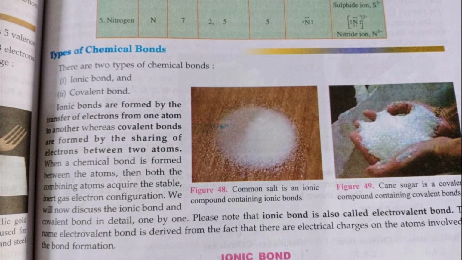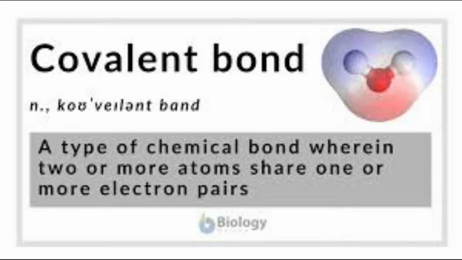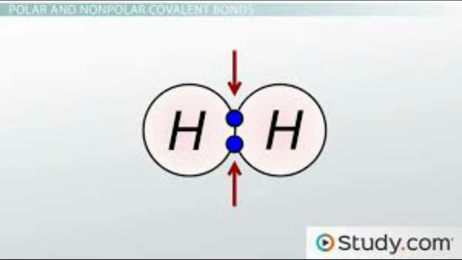For example, a covalent bond is like sharing between two friends. For example, when you have a chocolate, what do you do? You share it half with your friend. So half of the chocolate is shared by you, half is shared by another friend. So this is how a covalent bond takes place.